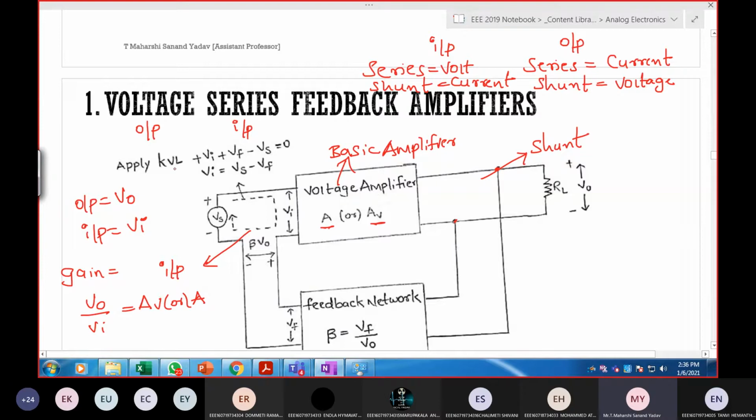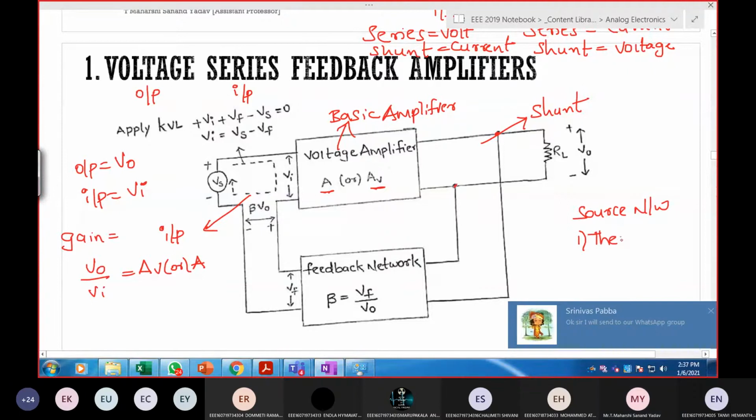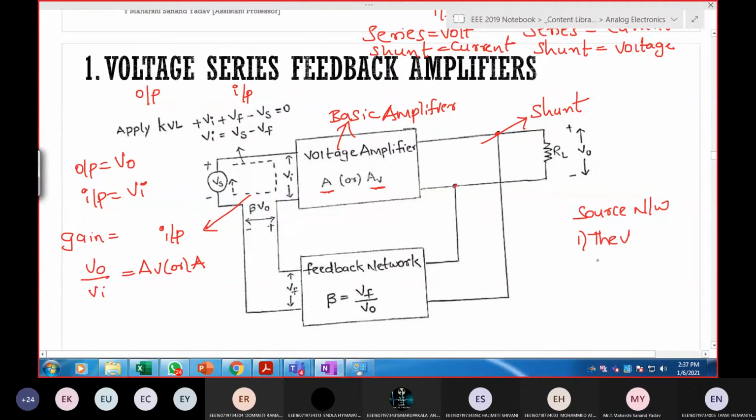Is it clear why I took this basic amplifier as a voltage amplifier? Yes, sir. Okay. Next, tell me which source should I consider? Source network. There are two types of source network. First one is Thevenin's. Next one is Norton's. Which one should I consider?